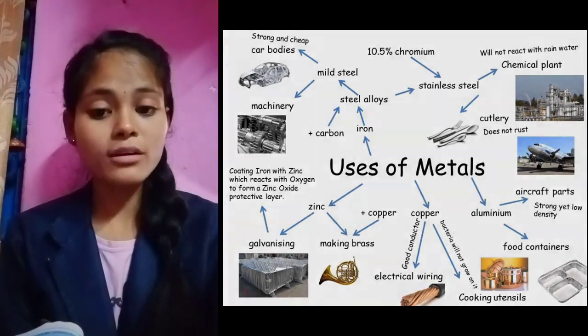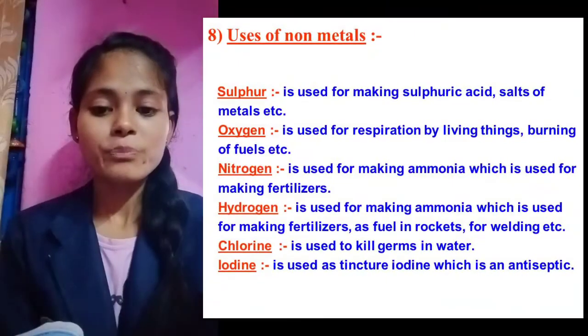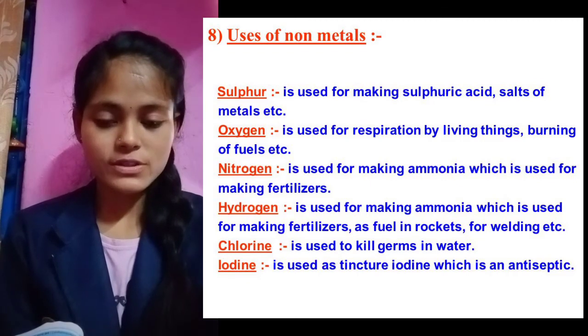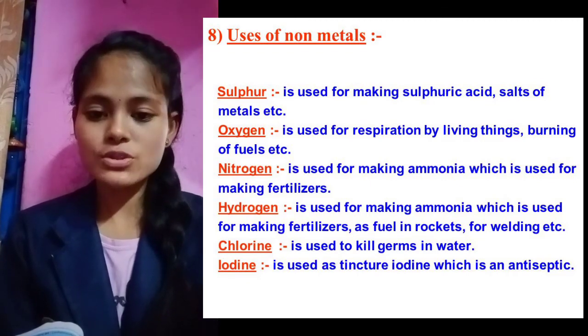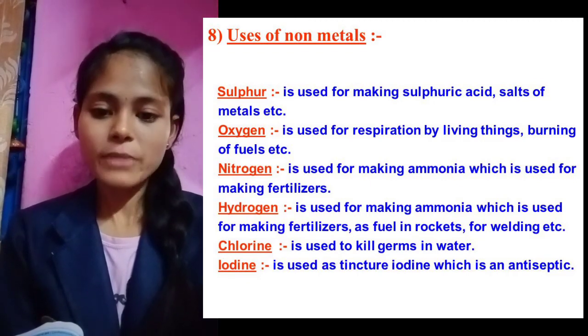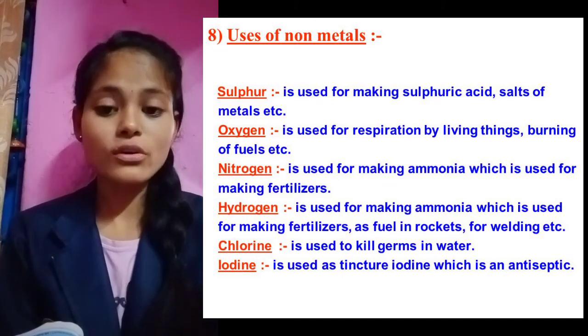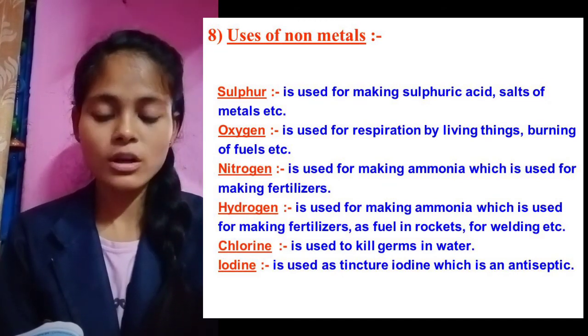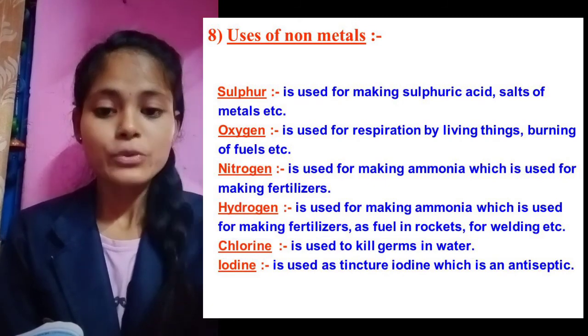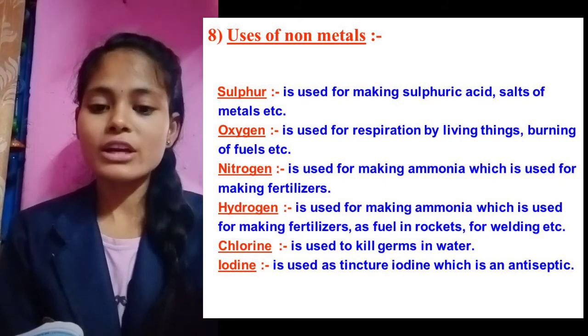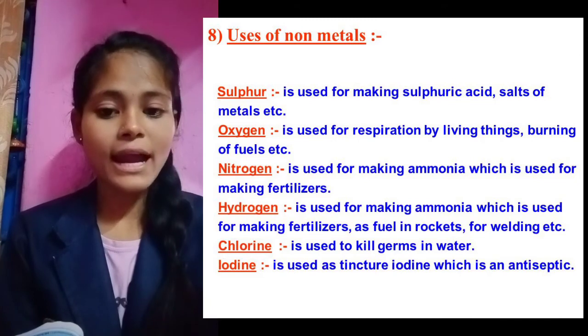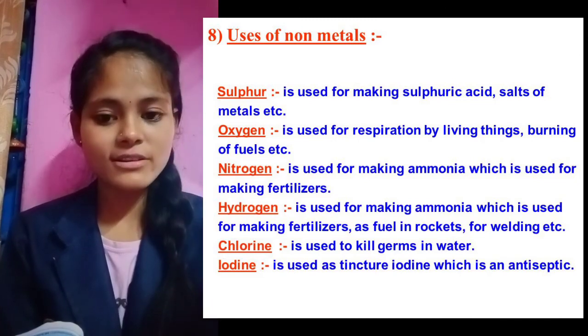In the same manner, non-metals also have varied applications. Non-metals are used for making various medicines. A very essential non-metal is oxygen, which is very necessary for the respiration process. Non-metals are used for enhancing the quality of soil and are used to make fertilizers.